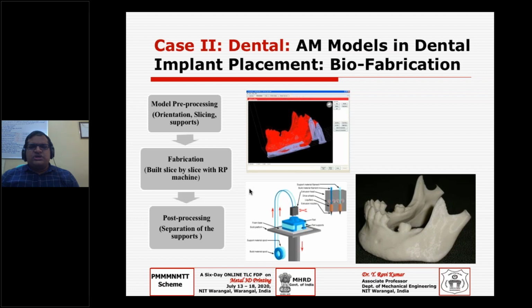Then we used this Dimension SST modeler machine to print this. Of course, if it is SLA, it would have been better. I do agree, but SLA was not so cheap at that time. Even FDM was not cheap.